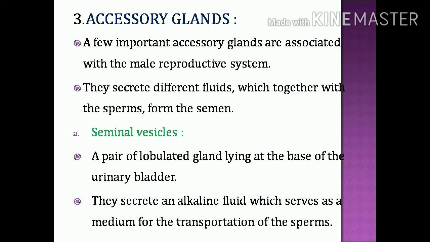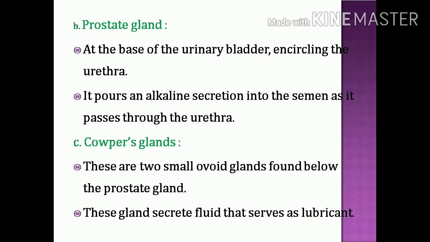When this fluid mixes with the sperms, they get a medium for transportation, and sperms can move very easily. So the seminal vesicles are lobulated glands connected to the sperm duct, before it connects to the urethra region. Next, the prostate gland.